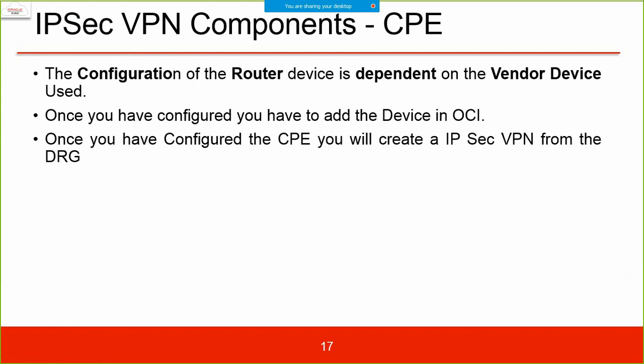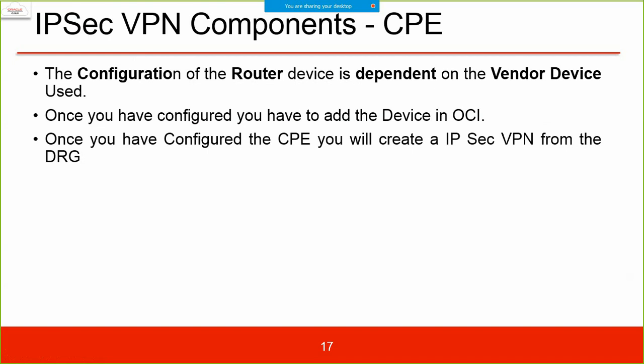IPSec VPN, for this the lab assignment is quite comprehensive, and no guarantee that you will be able to complete that on time, but probably you may not have the rights also, but you can try. There is no harm in trying if you have AWS access. But conceptually we need to understand that the configuration of a router device is dependent on the vendor device used.